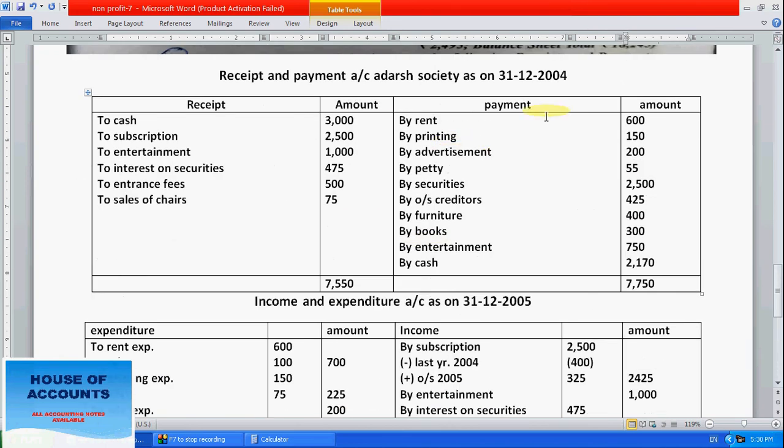Next, after completing payment, we have to go to debit cash. Opening cash is already in the opening balance sheet. Subscription we have already taken. Entertainment also, it's an income. Interest on securities, it's an income. After that, entrance fees, 500 is the income.